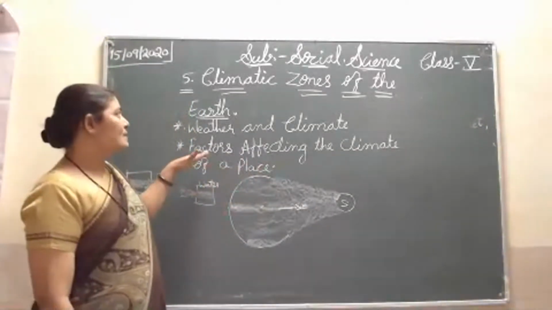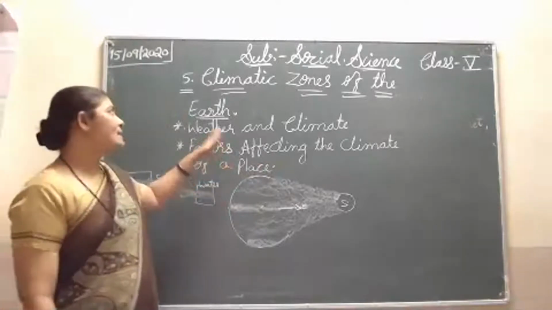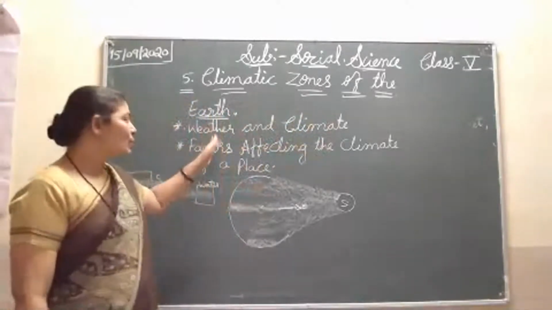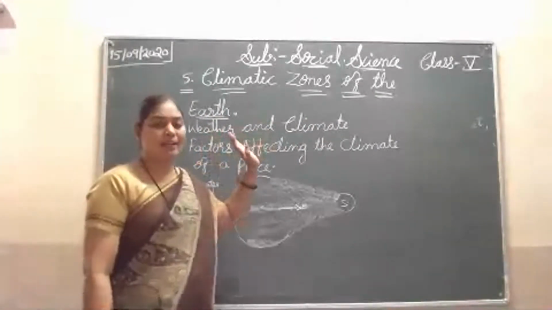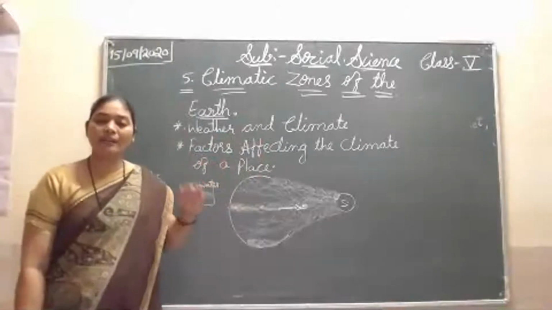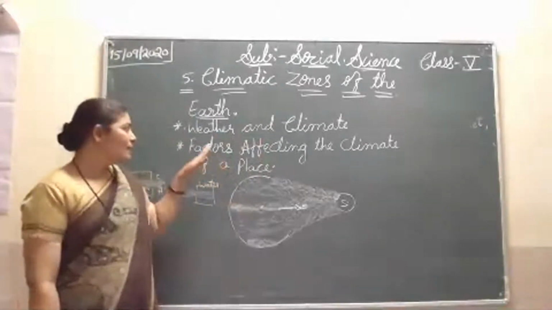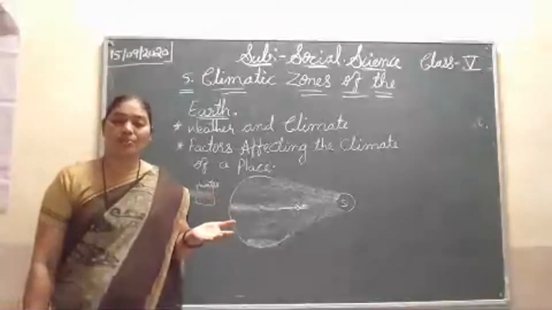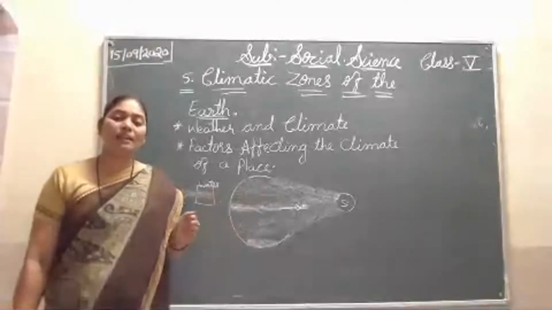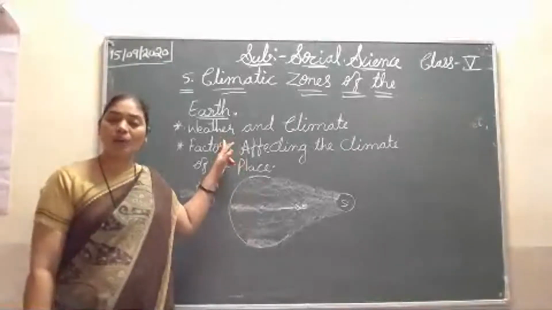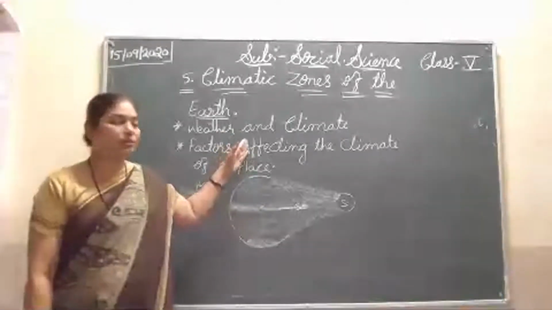Okay, so in this lesson, once again I am repeating, lesson number 5, climatic zones of the earth. Here weather and climate compulsorily go on continuously, for four months. Then in climate time, the weather suddenly changes, when the air blows more or it becomes a little cloudy, and the weather becomes a little cool or hot according to the climate.